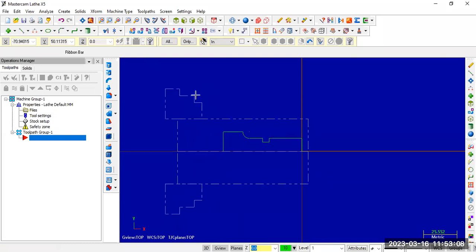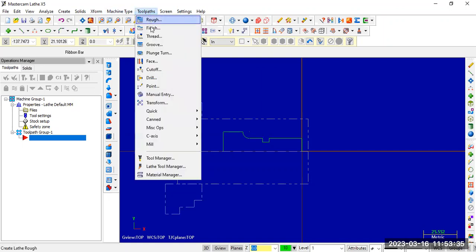Next. So after holding the workpiece, the first step is rough turning operation. So to perform the rough turning operation, I need to create a tool path. First we'll perform facing operation. First facing, next rough turning, next finish turning. So just select tool path, machine type is over, stock setup is over. Next tool path, I need to generate a tool path for facing operation.